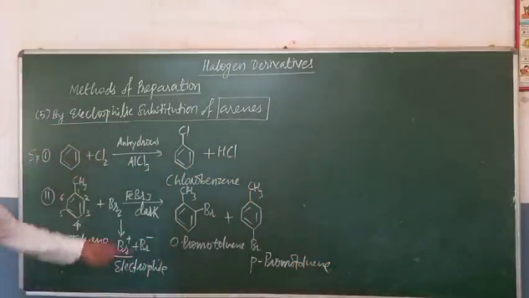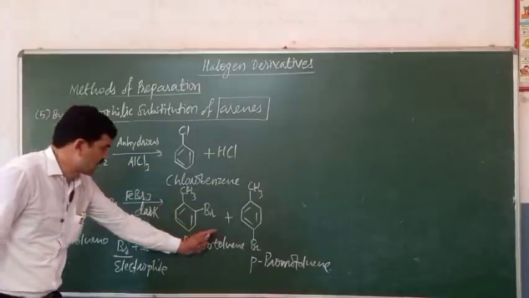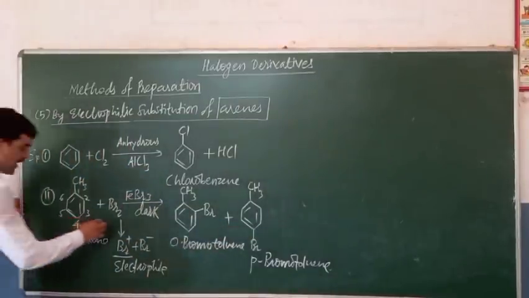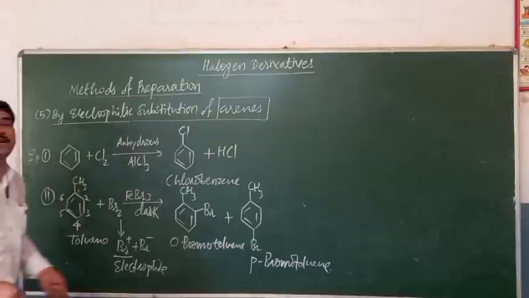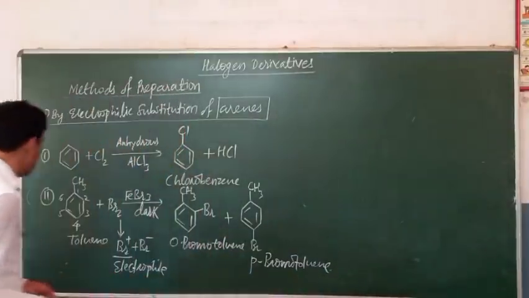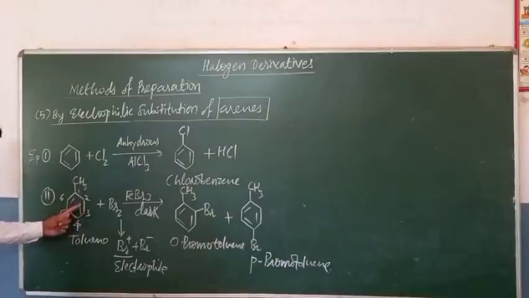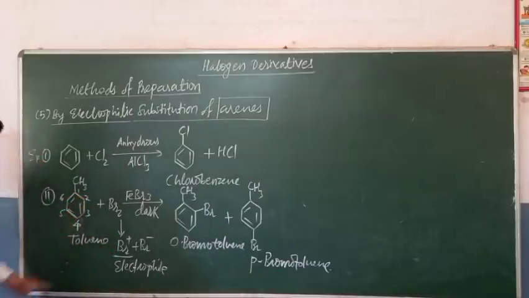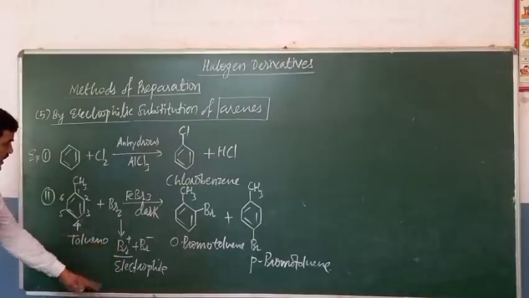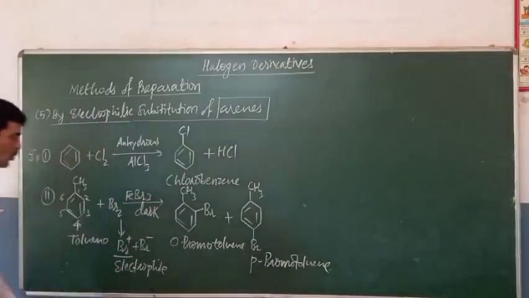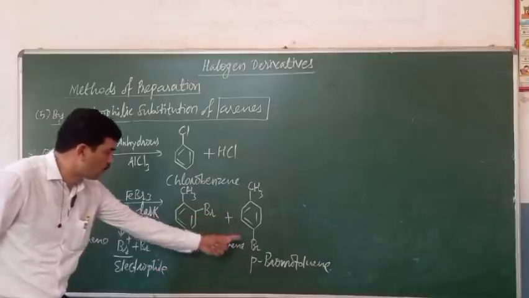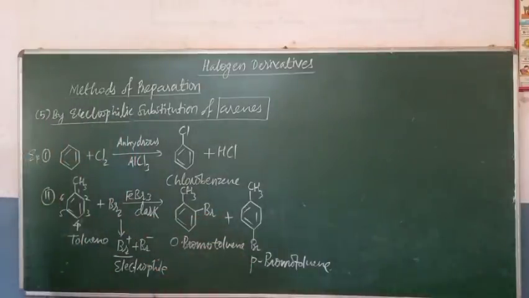So orthobromotoluene and parabromotoluene, these are the haloarenes. These are the halogen derivatives, and they are obtained by the electrophilic substitution. Now, what is the meaning of electrophilic substitution? Electrophilic substitution is nothing but the replacement of one electrophile by other electrophile. Now here which electrophile gets replaced from the benzene ring? H positive. H positive gets replaced by Br positive. H positive either from this position or this position gets replaced by Br positive. Br positive is generated from bromine in presence of this FeBr3 to give these two products, orthobromotoluene, that is the 2-bromotoluene and 4-bromotoluene. So these are formed here in the electrophilic substitution.